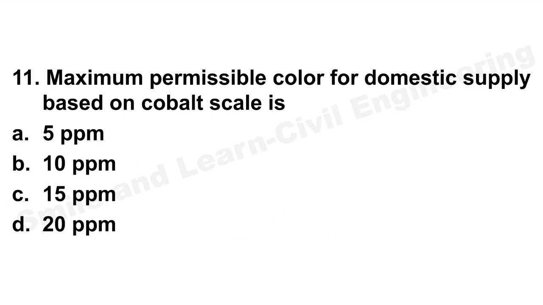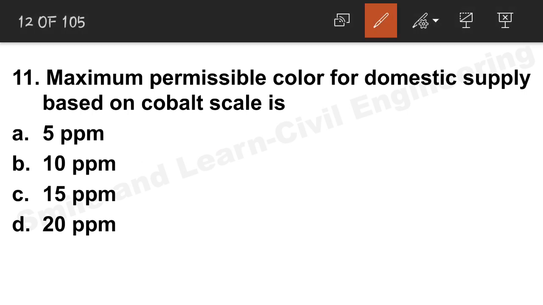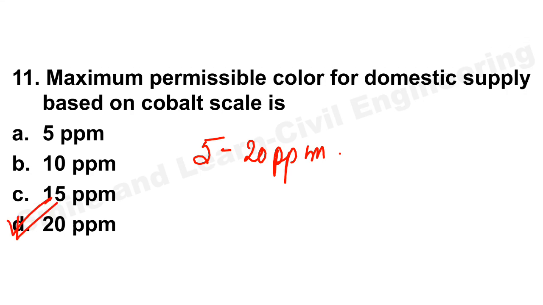Maximum permissible color for domestic water supply based on Cobalt scale. So we know the range is 5 to 20 ppm. So the maximum value is 20 ppm. It cannot be greater than 20 ppm. Option D is the correct answer. Let's move on to the next question, number 12.